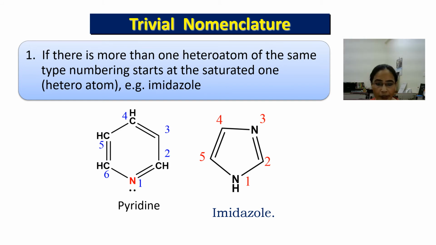Example is imidazole, and we can name it as a 1,3-diazole. If the nitrogen atoms are present in the 5-membered ring at 1 and 3 positions, then this will be named as imidazole. Azine will not be used here because azine is used for the 6-membered ring system.